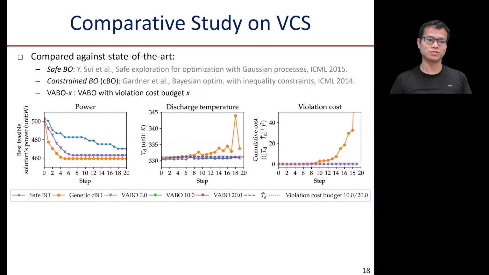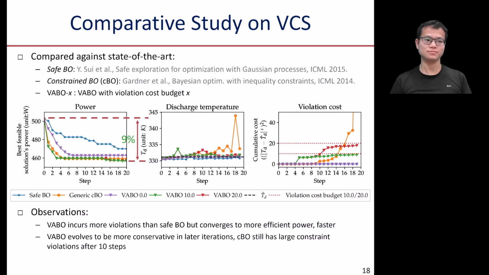And this is our VABO solution. When we increase the budget, it converges faster. And compared to before optimization, our VABO reduces the power by about 9%. We observe that VABO incurs more violations than CFBO, but converges to more efficient power faster. And VABO evolved to be more conservative in later iterations, while CFBO still has large constraint violations after 10 steps. And our VABO manages violation very well.